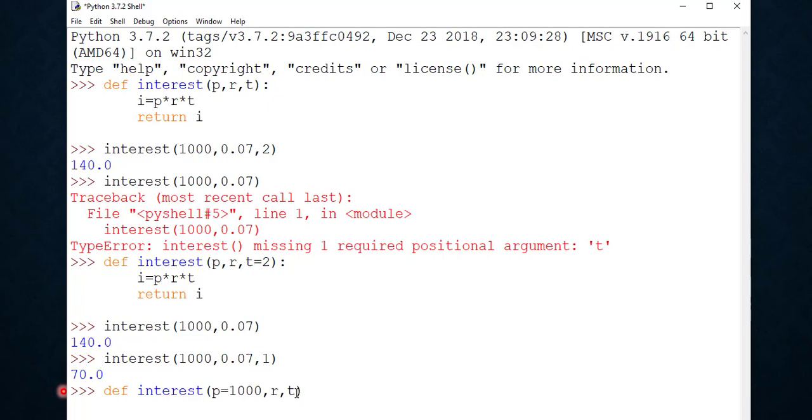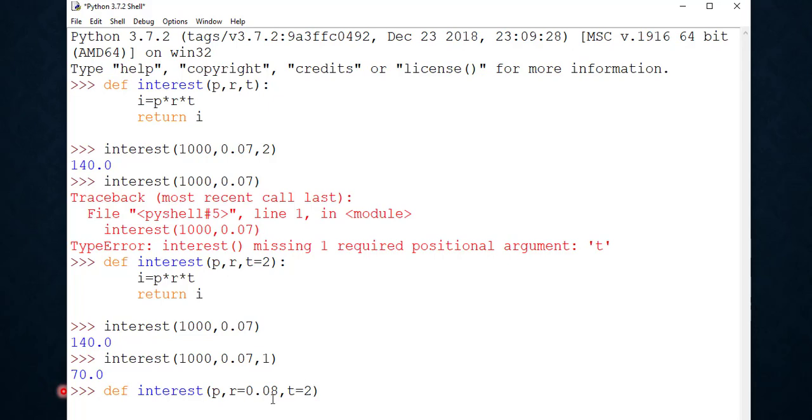Similarly, if we write p, r is equal to 0.08, t, this is also illegal. Why? Because we are providing 0.08 as default value to r without assigning any value to t. So whenever we want to assign a default value to r, all the arguments appearing on the right of r must have a default value.